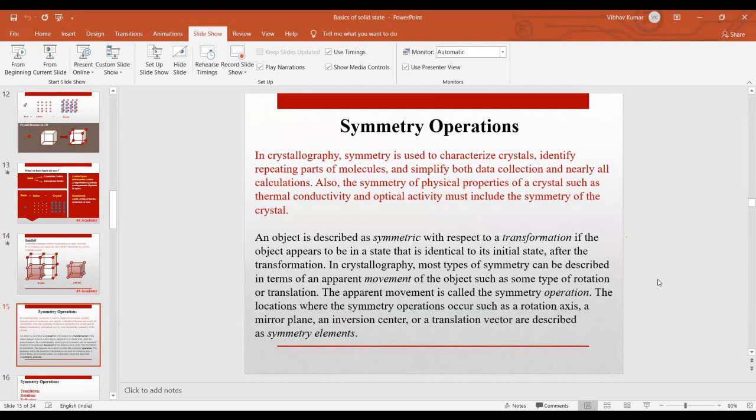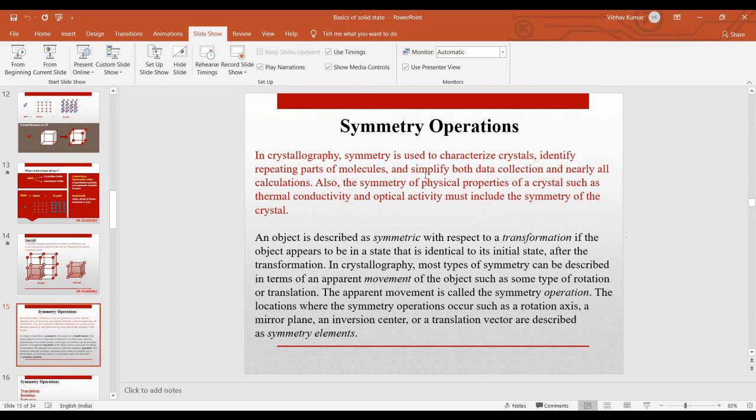Okay, so I will also tell you about symmetry operation. In a crystal, we should have a few conditions. Only if some solid fulfills these conditions can we say it's a crystal. So we set a few symmetry operations, like some criteria, so that we can say some solid is a crystal.